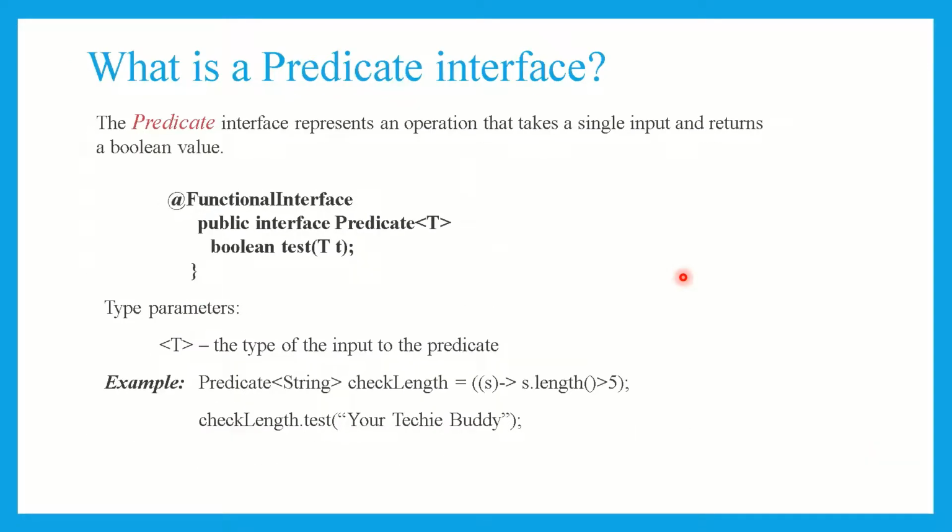Now let's go to Predicate. So what is Predicate? Predicate is a functional interface that represents an operation that takes a single input and returns a boolean value. So Predicate always returns a boolean value. That's why, if you see the signature, it only has T. T means the input type. You only have to specify the input type because the signature already has boolean. It has a test method. The only abstract method in Predicate is the test method. So the return type is already boolean, and you only have to specify T.